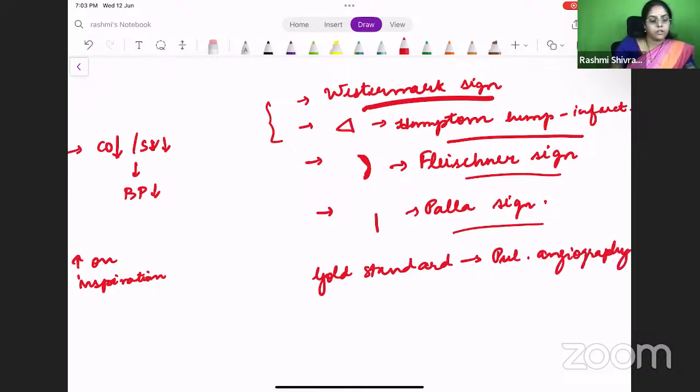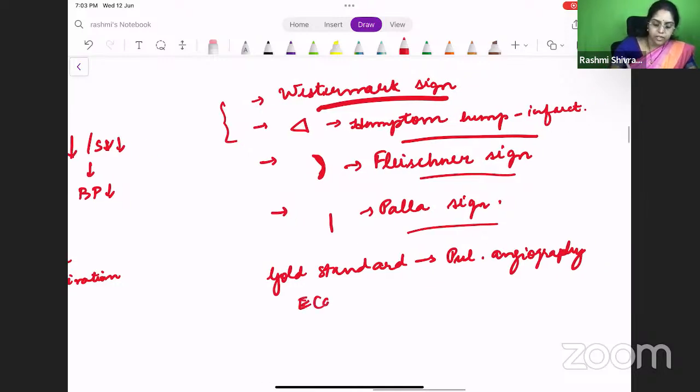Pulmonary angiography, right? And what is the standard ECG finding? The ECG can show an S1, Q3, T3 pattern. So this is the ECG finding. The questions can be phrased differently. They can say a patient with prolonged OCP use has come to you with hypotension and sudden onset difficulty in breathing, and the ECG is showing S1, Q3, T3, and the X-ray shows an enlarged pulmonary artery. So what does this mean? The patient is having a pulmonary embolism, right? The gold standard test is pulmonary angiography and the ECG will show S1, Q3, T3, right?